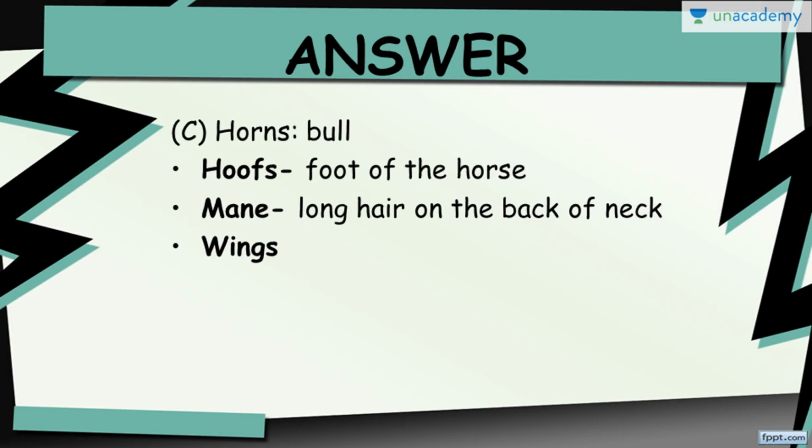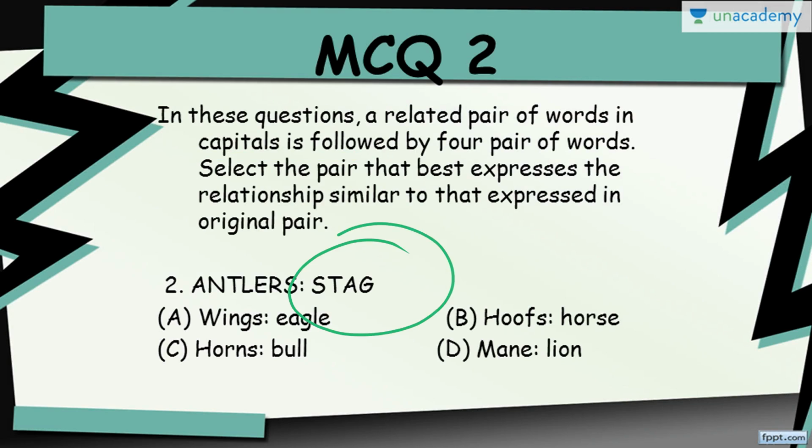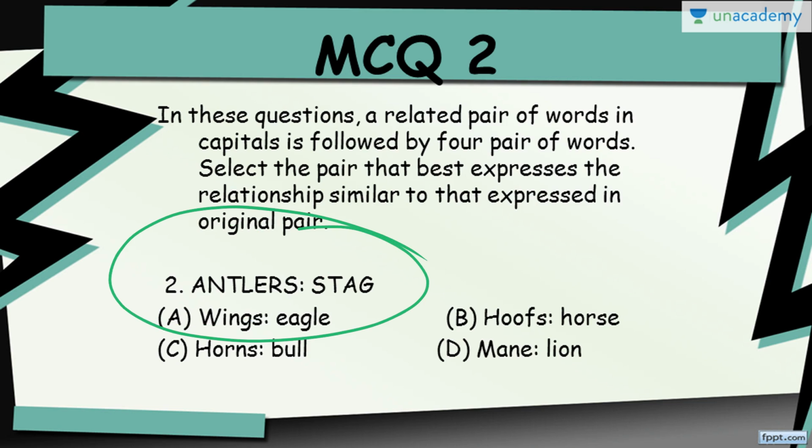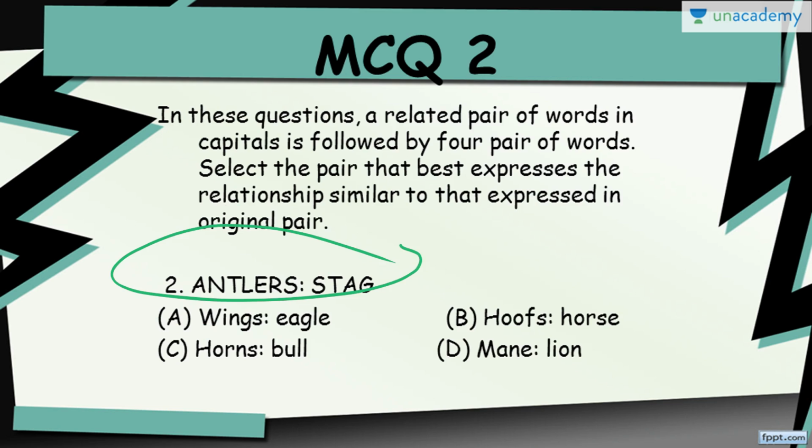And the correct answer to this question is C, horns for the bull, because we know stags have those antlers. Stags ke seeng hote hain, they are known as the antlers. Now we'll eliminate the options one by one. Now, stag ka kya hai ki this thing that is given, that is antlers, these are found on the head of the stag. So we know that something which is on the head of the animal will have the same relationship as the question.